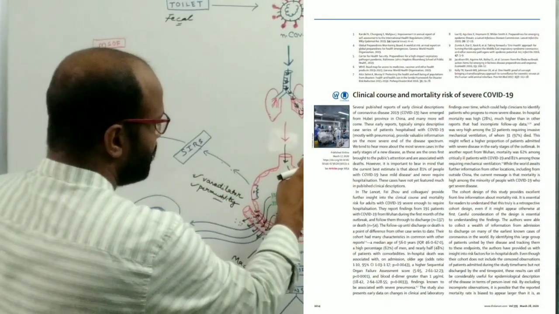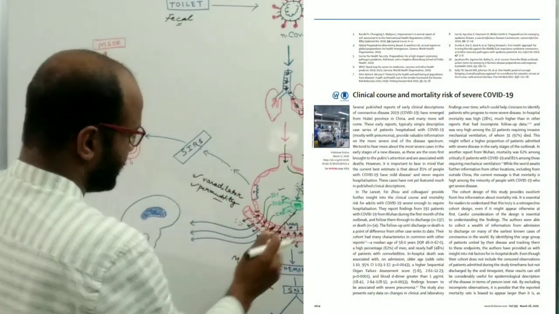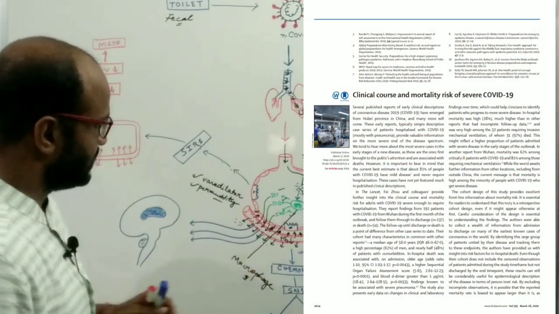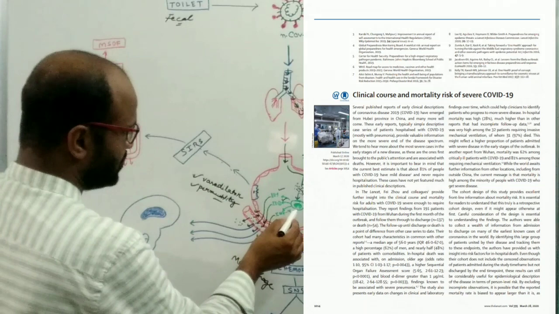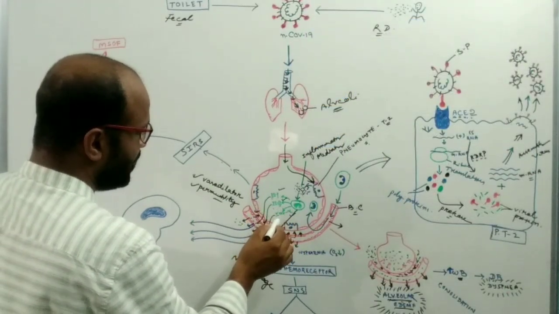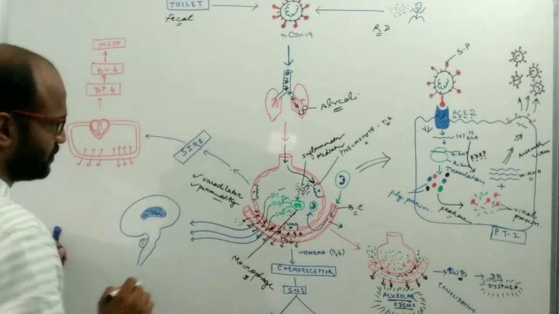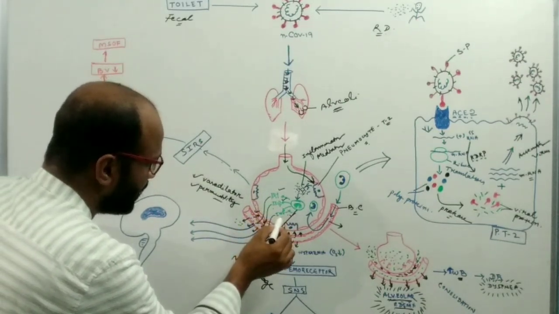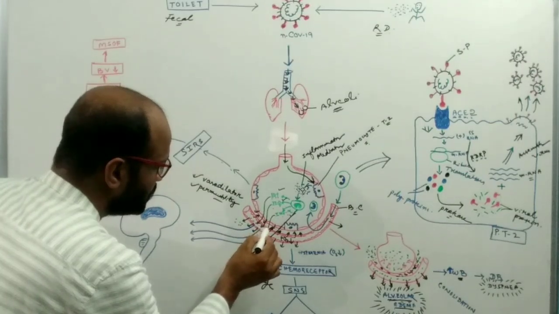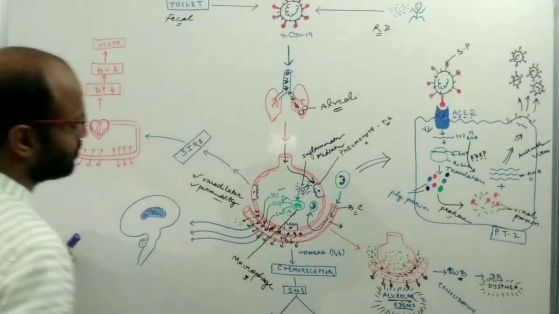These inflammatory mediators attract and activate the macrophages. This macrophage releases interleukin 1, interleukin 2, and interferon alpha. These enter into the capillaries.